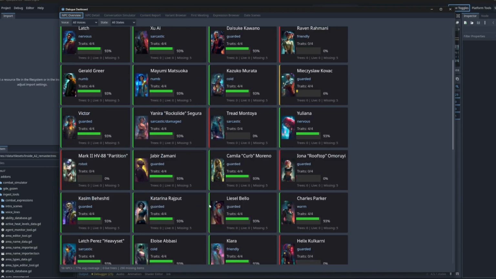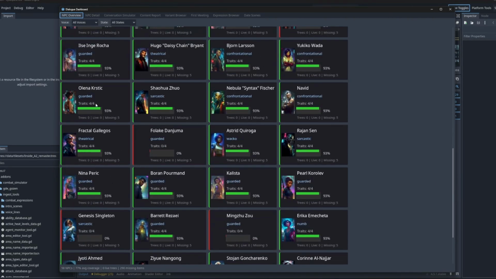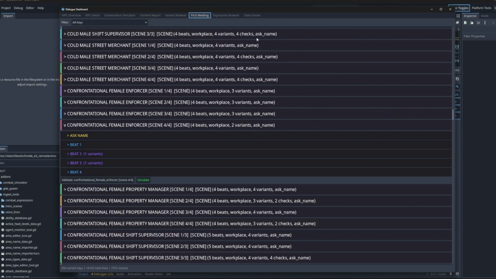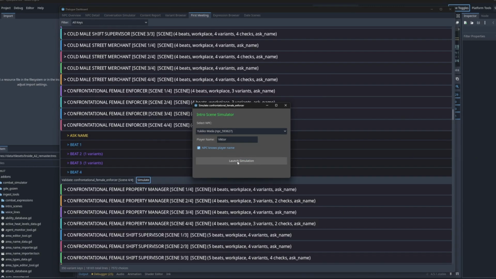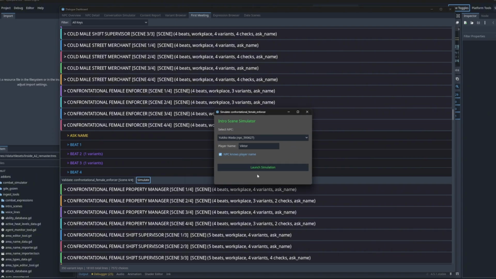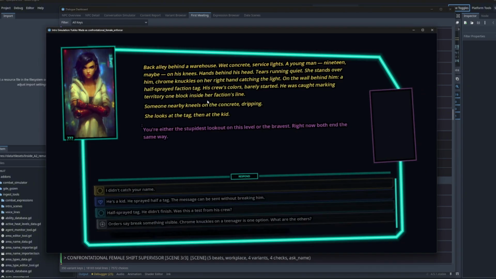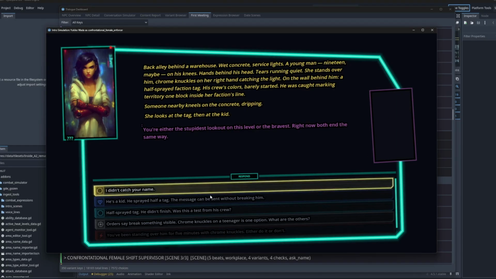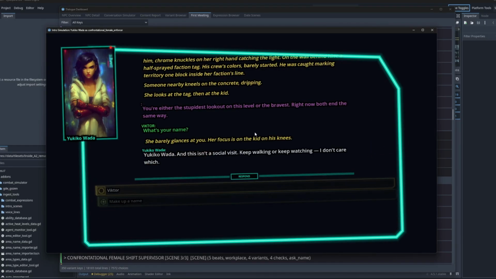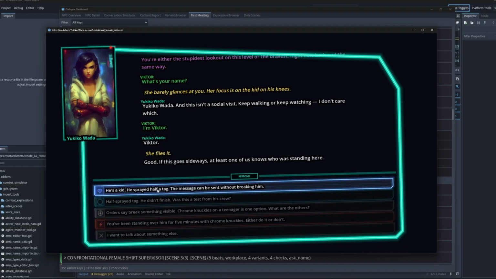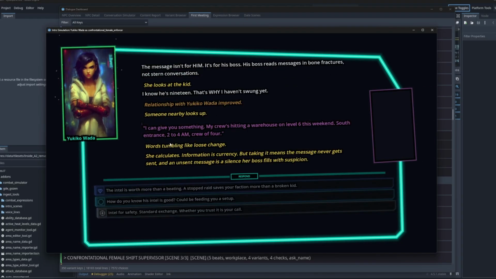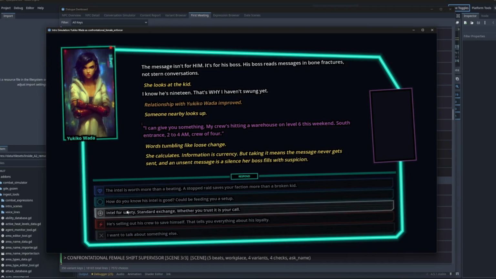Here's my dialogue dashboard. I'm able to see different kinds of characters, like which ones are guarded or sarcastic. I can go in and simulate the conversations that we can have with these characters. Like I can simulate a confrontational female enforcer scene here. So now it's going to basically simulate this character. It's actually not populating the secondary character on the right here inside the simulator, but inside the actual game, that character will get populated. Then you can choose the different variations of what you might want to say to the character. She'll react positively, negatively.